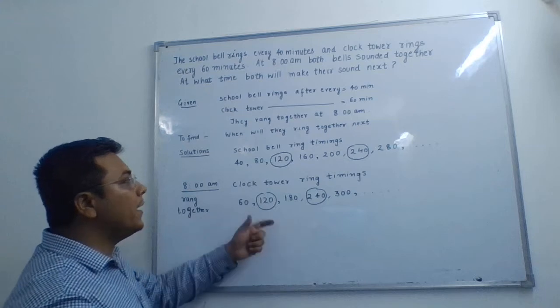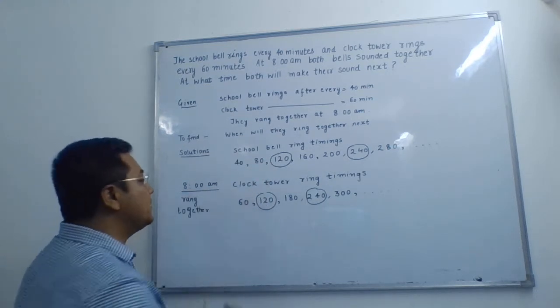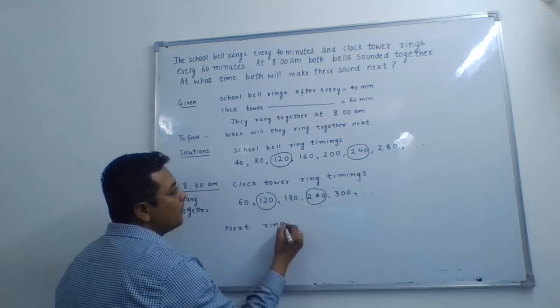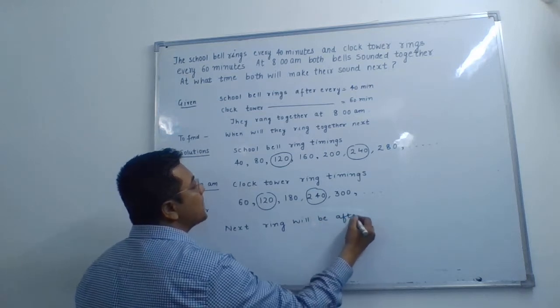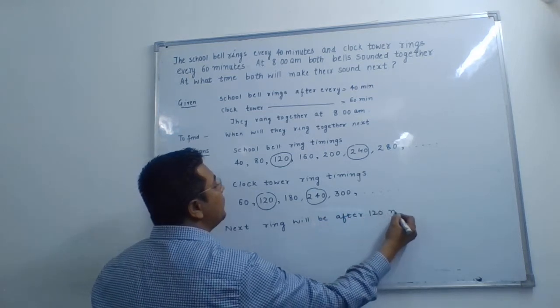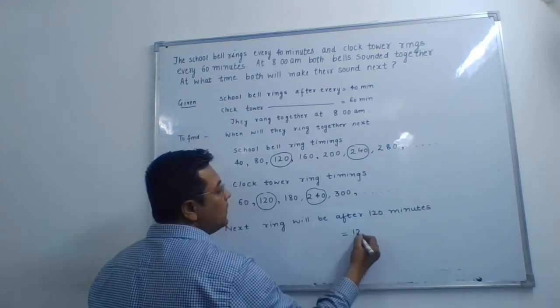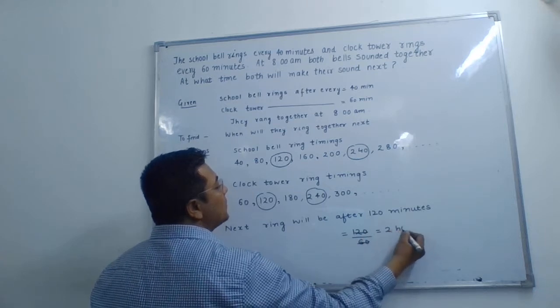But we need to find when will they ring together next. So the next ringing will be after 120 minutes, or you convert 120 minutes into hours, so it gives me 2 hours.